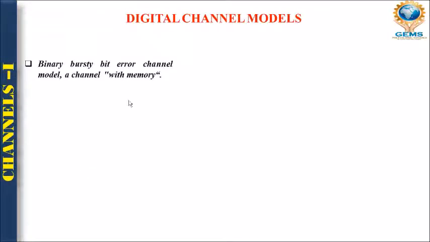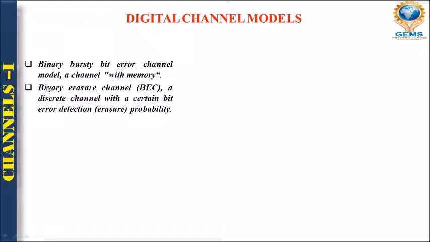So before going deeper into the diagram, let's see some more points. Interesting point about digital channel models. Binary bursty bit error channel is known as a channel with memory, right?